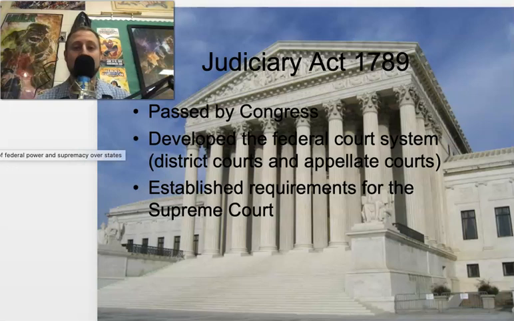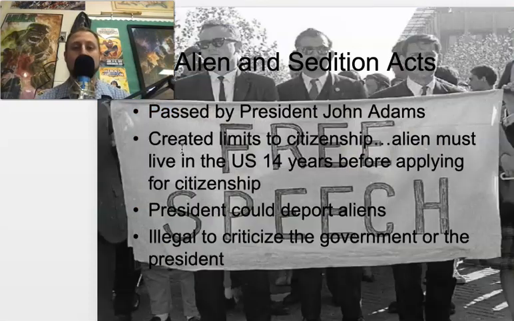Judiciary Act of 1789 creates the lower federal court systems. So Article 3 of the Constitution established the Supreme Court, and this establishes the Federal Court of Appeals and Federal District Court. The Federal Court of Appeals, sometimes known as the Circuit Court, has 3 judges instead of 9. So, again, Article 3 of the Constitution is what sets up the judicial branch. This sets up lower federal courts.